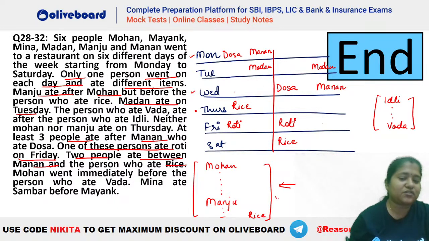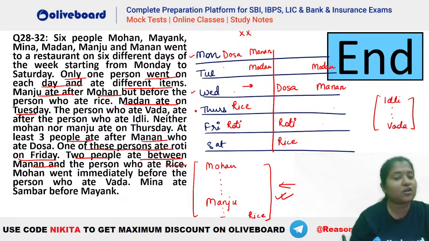Now, once you place your rice, you can try to place your Mohan and Manju also. We will have to place Mohan and Manju before rice. In the first case, before rice we have only 1 place remaining. That means this is invalid. In this case, you can see before rice, we have 3 places.